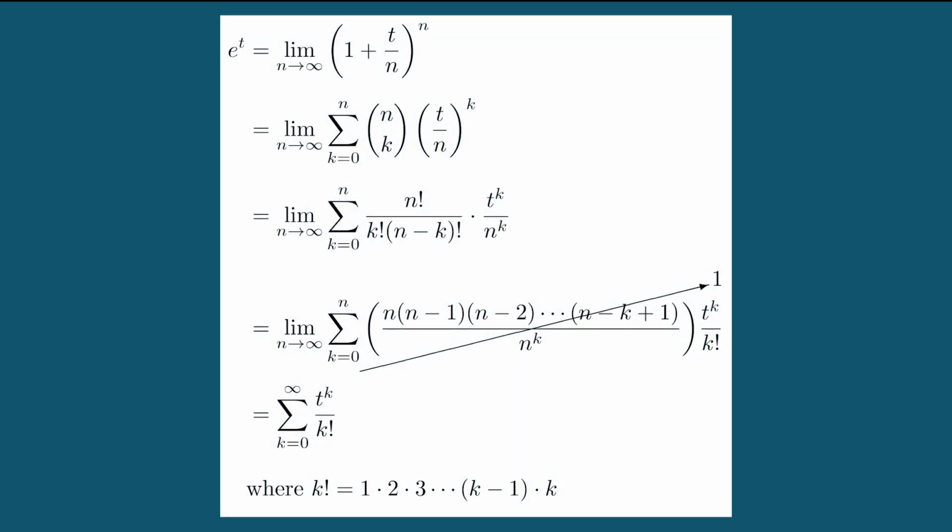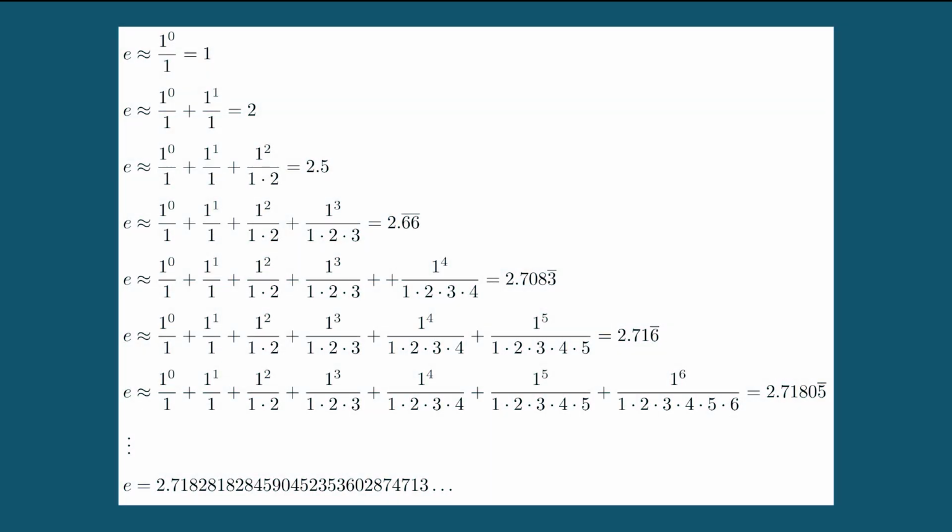From our exploration into animation update rules and renaming d to t, we find that e raised to the t is equal to the limit as n goes to infinity of (1 + t/n)^n. We can apply the binomial formula here with z equal to t over n to find that e raised to the t is equal to the infinite sum of t raised to k divided by k factorial, where k! is called k factorial and is the product of all the natural numbers up to k. For the special case of 0 factorial, we define it as equal to 1. Now we have a way to compute e to the t.